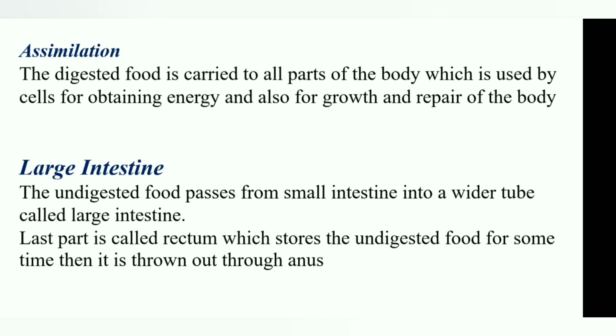So the undigested food from the small intestine passes into a wide tube called large intestine. Then the last part is called rectum, which stores the undigested food for some time, and then it is thrown out through anus.